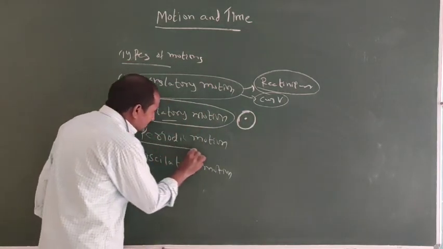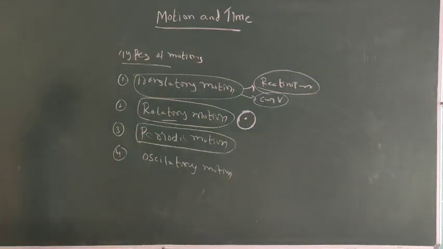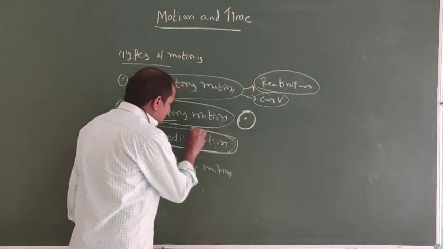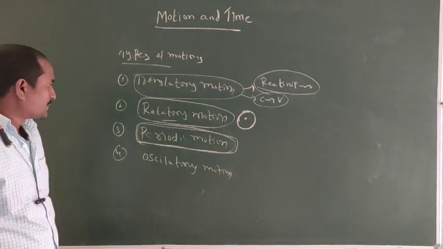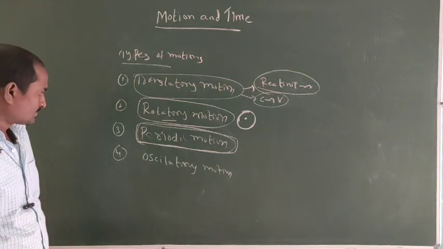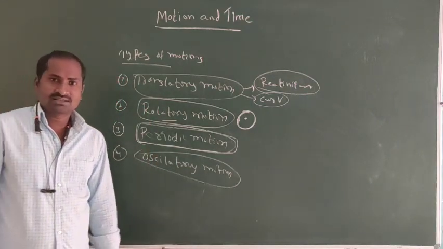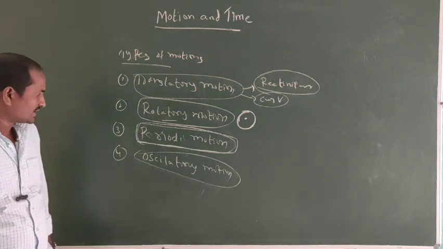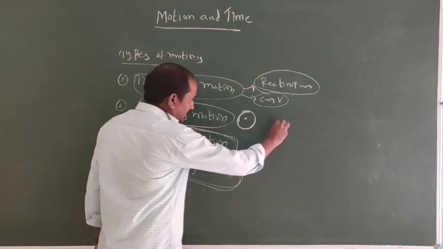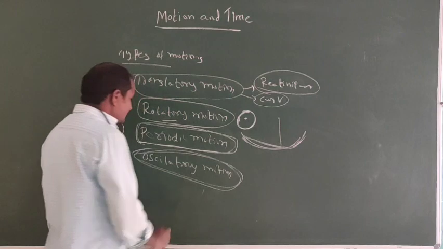Periodic motion: an action that repeats at a particular interval of time is called periodic motion. The motion of a simple pendulum in a wall clock is an example of periodic motion. Next, oscillatory motion means to and fro motion in the same path. That is called oscillatory motion. A simple pendulum moving like this is an example of oscillatory motion.